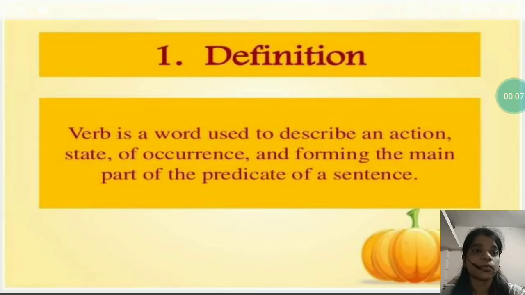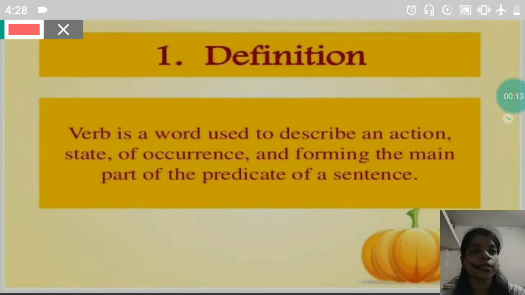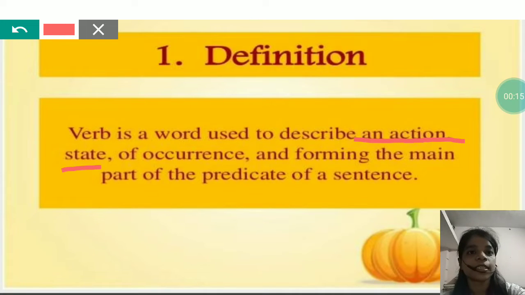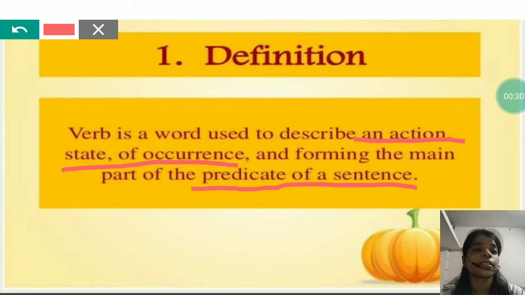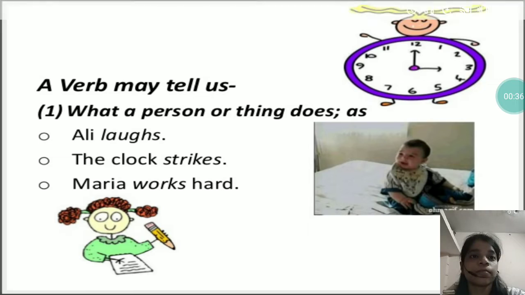So, what is the definition of verb? Verb is a word that is used to describe an action or any state of occurrence, and it is present in the predicate part. Means you can find the verb in the predicate part of a sentence, and it does the work of describing an action or state of occurrence. Now let's see some examples.